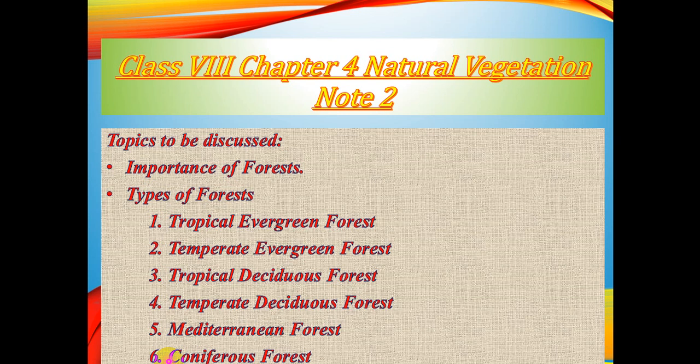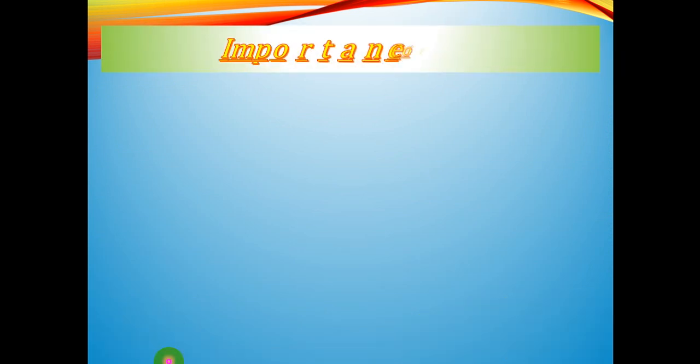Above that, from near 90°, it is a polar zone, and below that, the subpolar zone. So that is not the part now. Just keep in mind that the areas we are going to discuss under these types of forest are between the two tropics, the tropical areas, and between 30° to 60°, the temperate zone. So let us start with the first type of forest, the tropical evergreen forest.